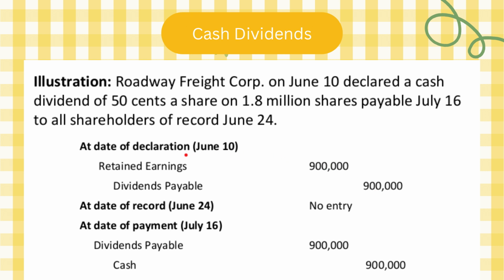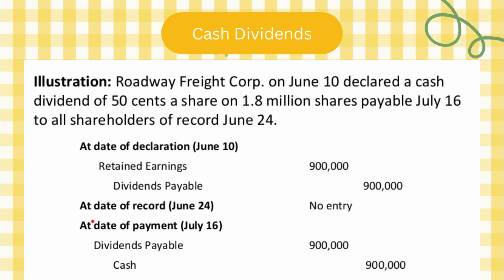Now, again, dividends will be taken from retained earnings. So retained earnings will go down on the debit side, okay? Once I declare, so it's a liability on me. It's going to be dividend payable. My liabilities will go up, okay? So this is at date of declaration, يوم الإعلان. So بننقص retained earning وبزيد liabilities لأني أنا أعلنت إني رح أعطي أرباح على الأسهم.